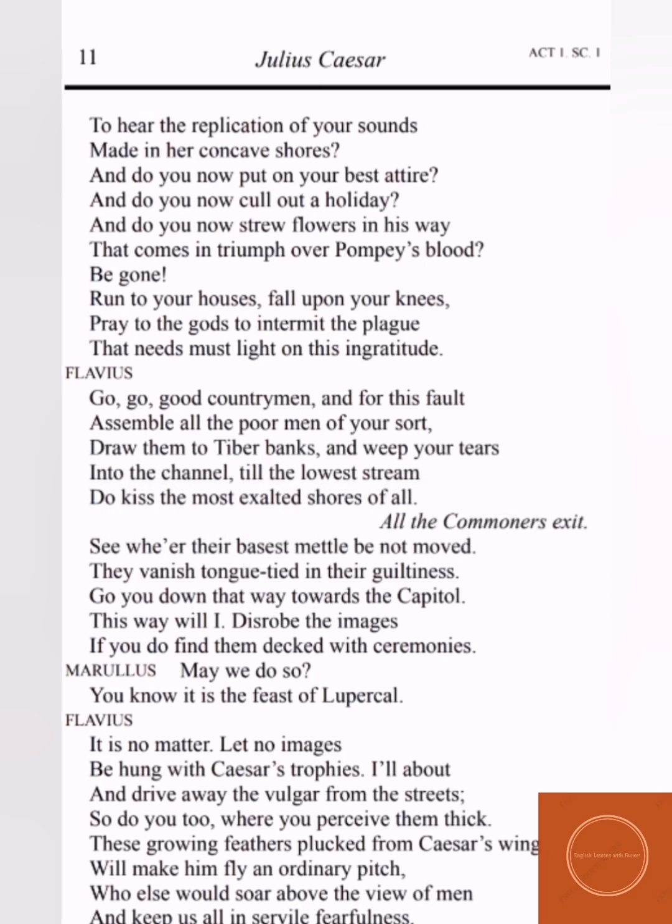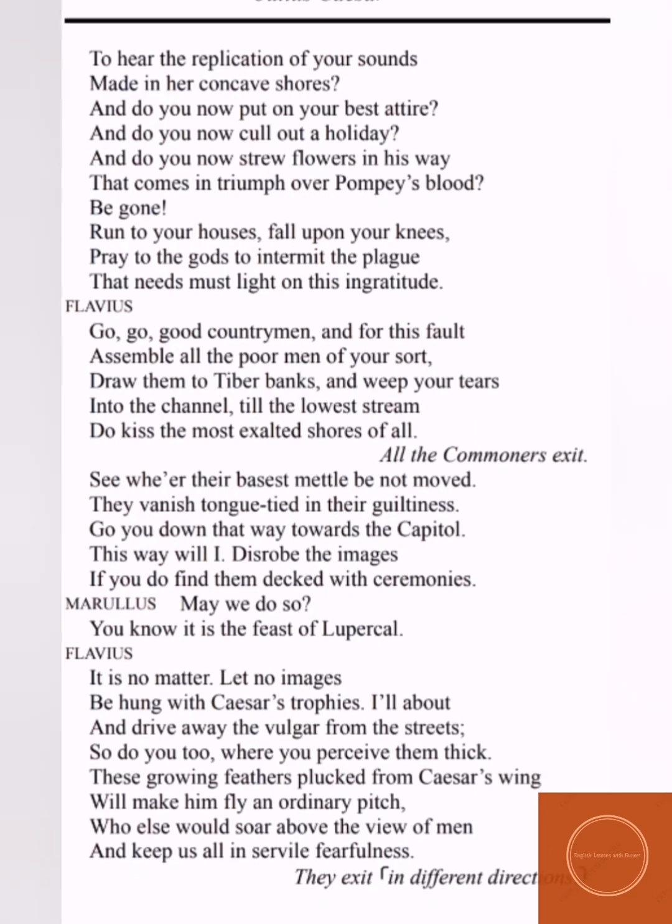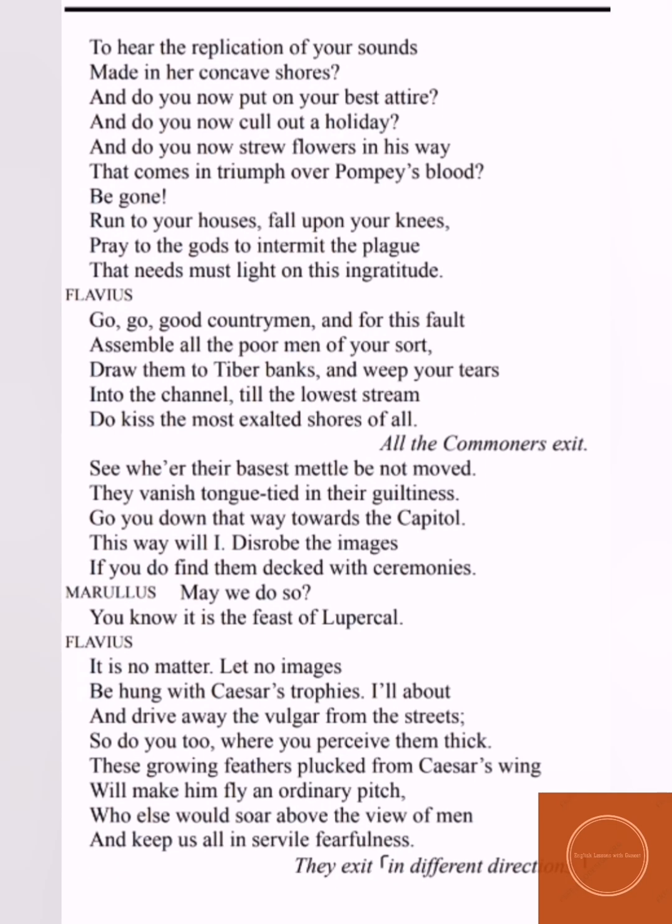Now Flavius adds to this: go, good countrymen, and for this fault assemble all the poor men of your sort, draw them to Tiber banks, and weep your tears into the channel till the lowest stream kiss the most exalted shores of all. He says, go, good countrymen, and for this mistake, this ingratitude that you showed towards Pompey, gather all the poor men of your class, take them to the Tiber banks and cry your tears out there into the channel till even the lowest stream is full.